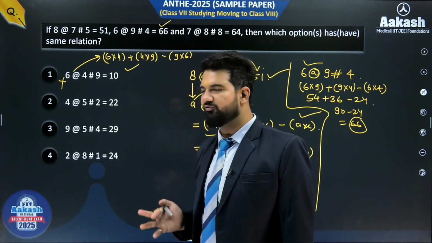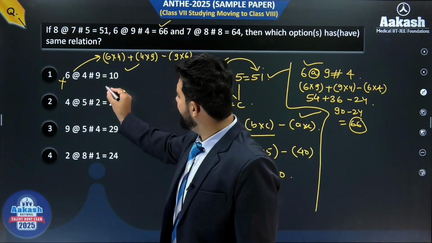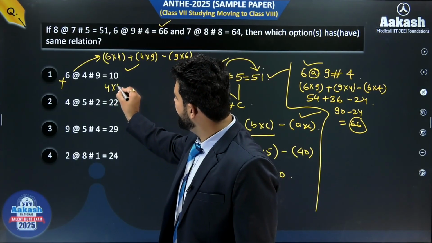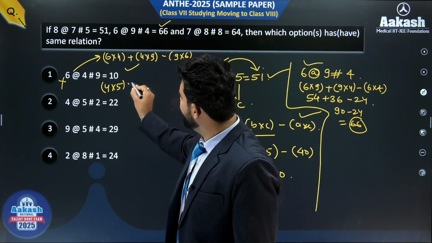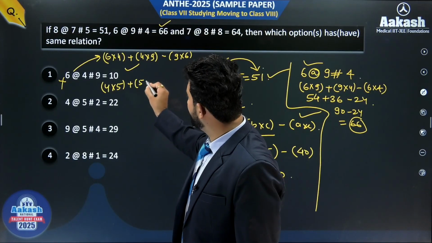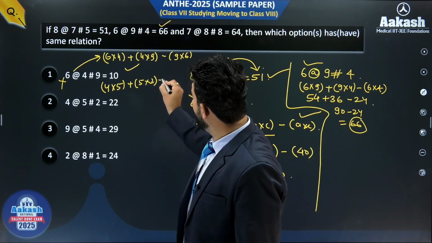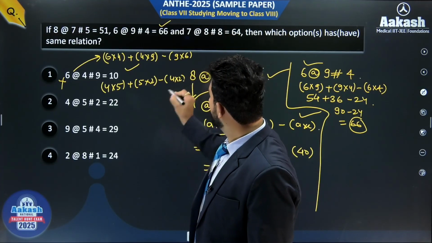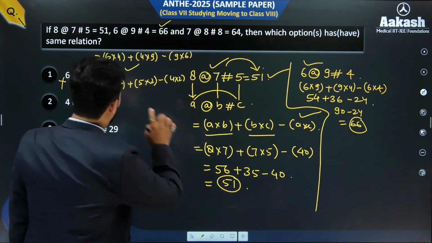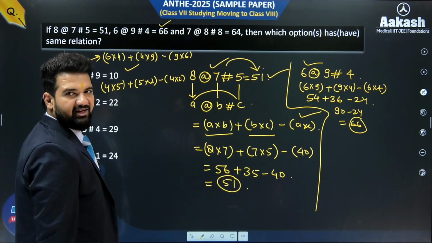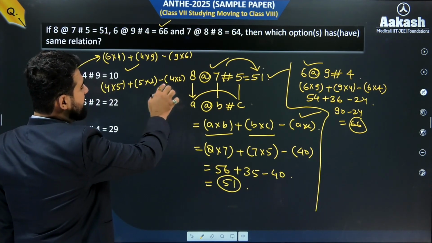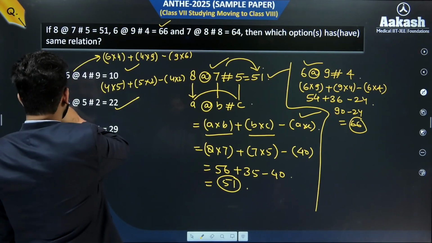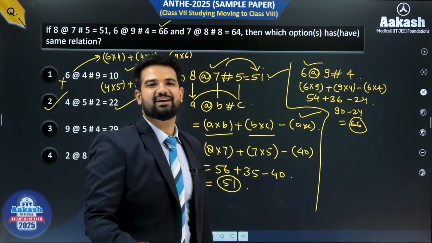Coming to the second one, what do we have? We have first as 4 into 5 beta, and then with the addition of 5 into 2 beta and minus of what, beta? 4 into 2. Okay. So what do we have in this one? We have 20 and 10 as 30, and 30 minus 8, that is 22. It means option number 2 is the correct one.